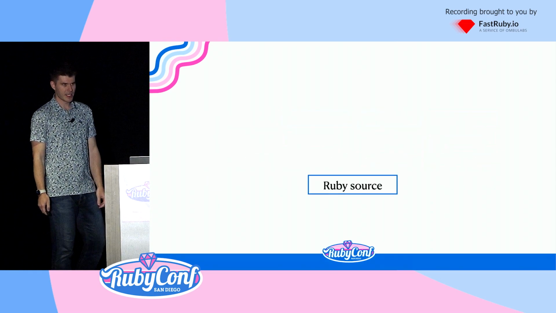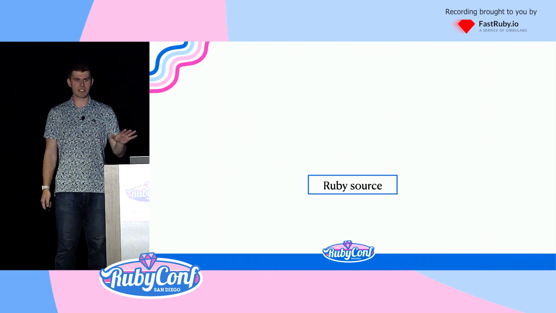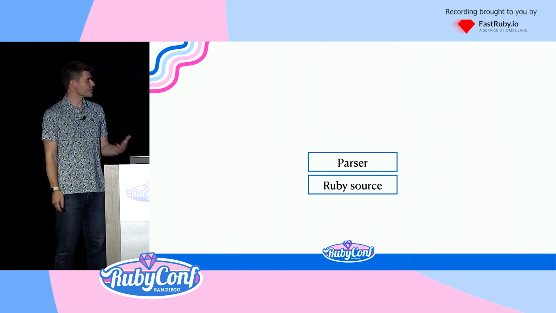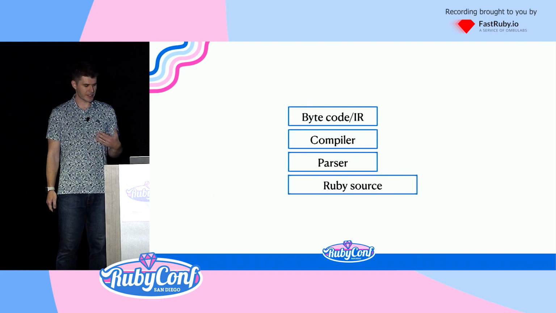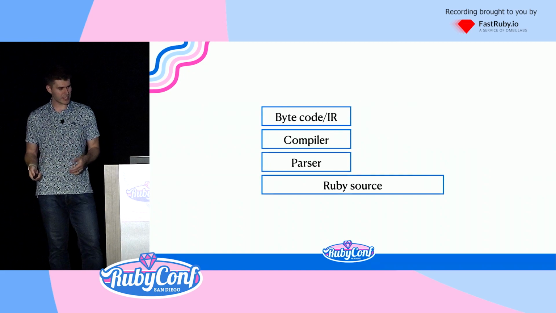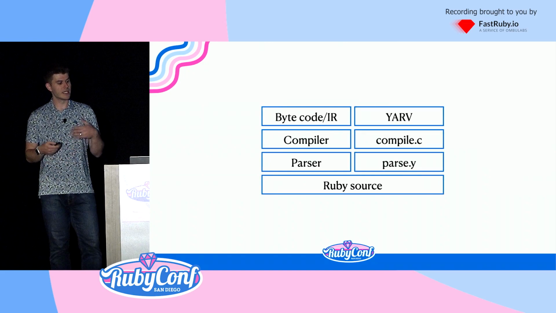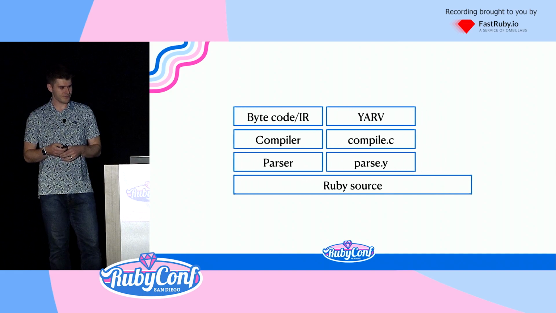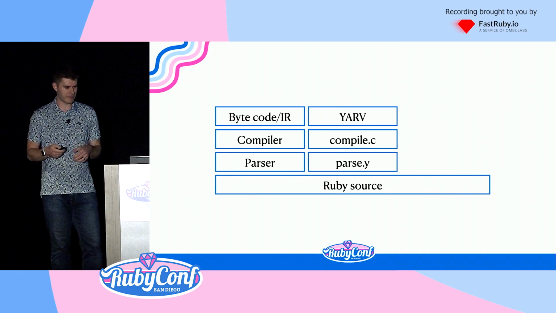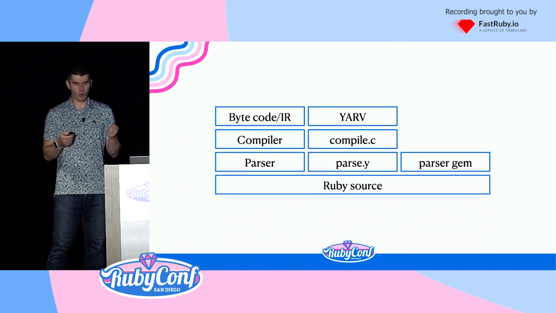Okay, so let's do the same thing, except instead of Ruby runtimes, let's talk about tools. We have a Ruby source, we have a parser, compiler, and bytecode. We'll fill this in for CRuby again. We have parse.y, compile.c, and YARV. Let's fill this in for the tools that we know and love. For instance, the parser gem. This is the whitequark parser gem.